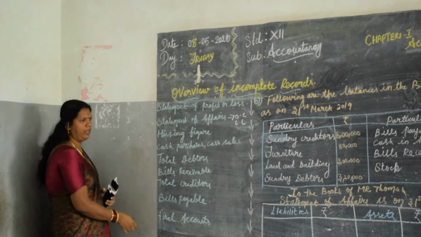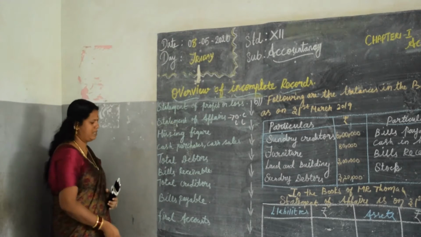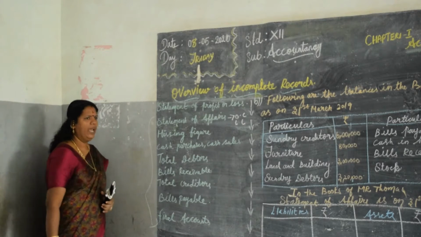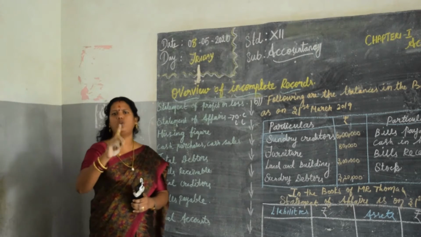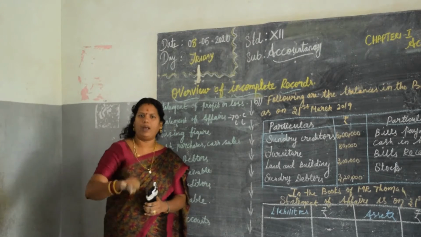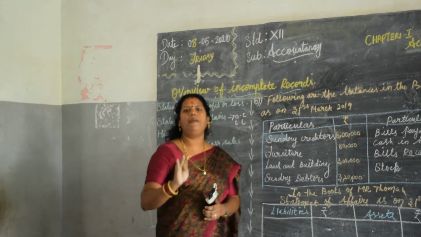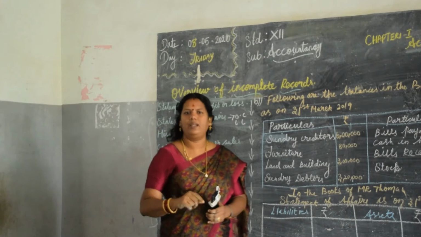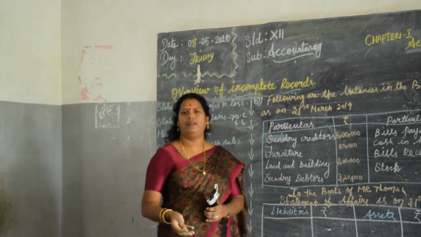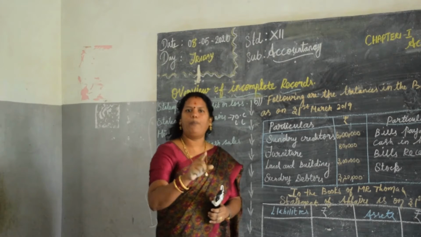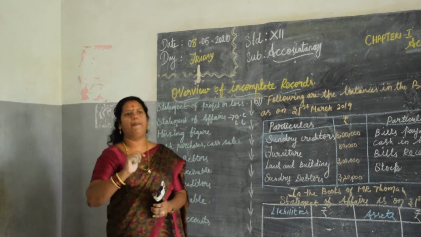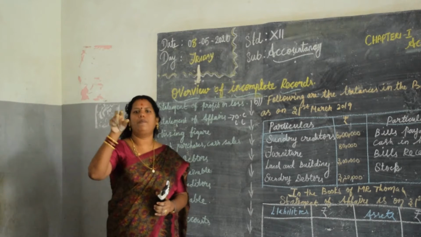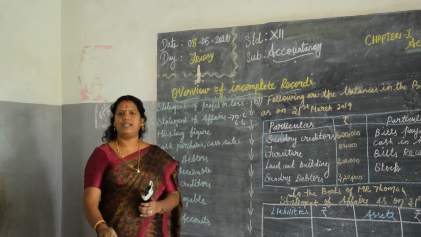Because you can ask me, ma'am, why are we finding this out? I am just coming to the last step, final account. In the final account, what is the first and foremost thing? We have to prepare the trading account, profit and loss account and balance sheet. In the trading account, what is the first entry we will write on the two sides? That is opening capital. Have you got my point? What is meant by opening capital? What is the capital? The owner's contribution of money in the business is called the capital.